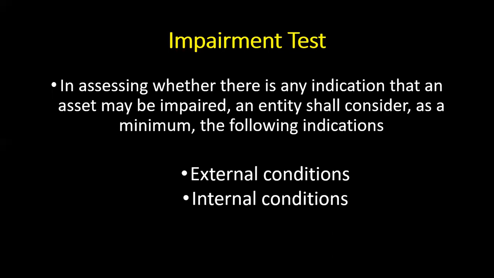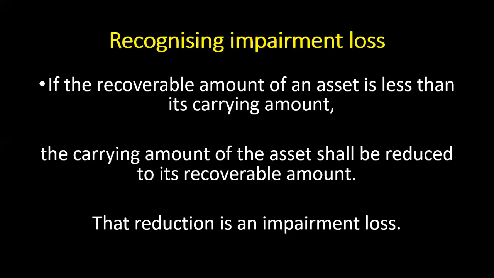Sometimes internal conditions you are able to see from your operations, that the machine is taking longer time to produce the same thing, or difficulties in the production processes. So these are the internal conditions and external conditions one needs to observe while undertaking the impairment test.